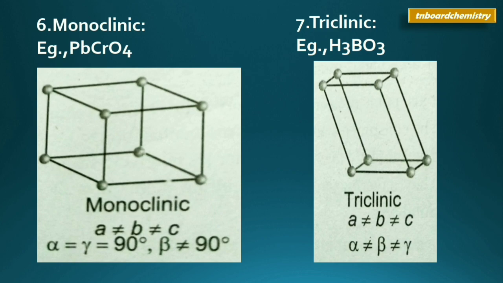And the last system is triclinic system. Example of this system is H3BO3, boric acid. In this system, all the three axes are unequal in length, which means a is not equal to b is not equal to c, as well as none of the axes is perpendicular to one another, which means alpha is not equal to beta is not equal to gamma.